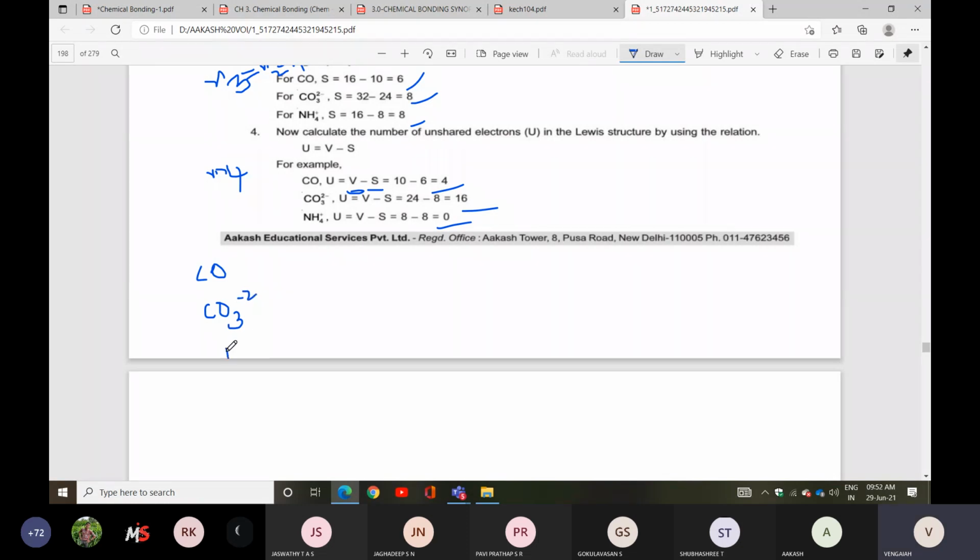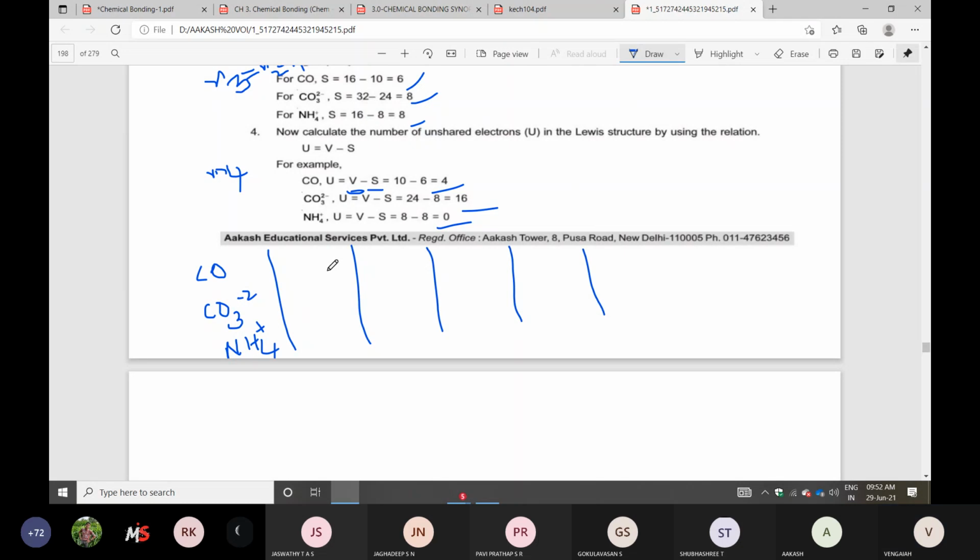You can write them down. Then you can draw 5 columns for understanding purposes only. Column 1 is T, column 2 is V, column 3 is S, column 4 is U, and column 5 is where you draw the Lewis structure. Okay?